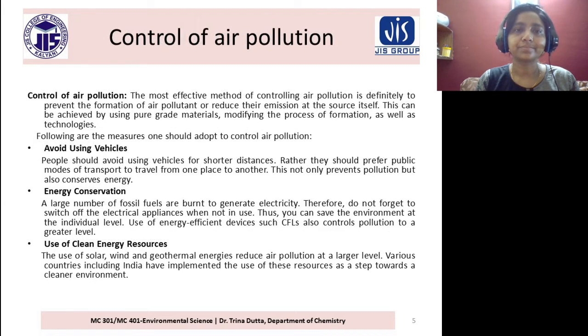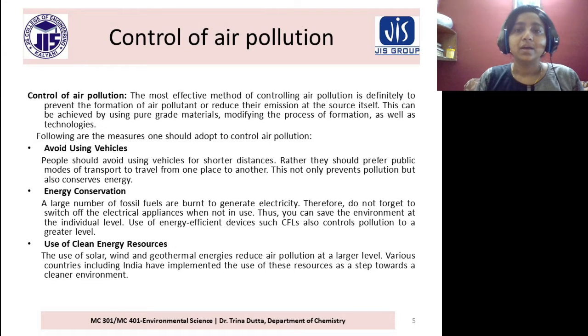So control of air pollution: how we can control? The most effective method of controlling air pollution is definitely to prevent the formation of air pollutants or reduce their emission at the source itself. This can be achieved by using pure grade material, modifying the process of formation as well as technologies.